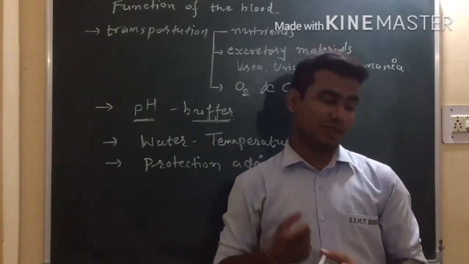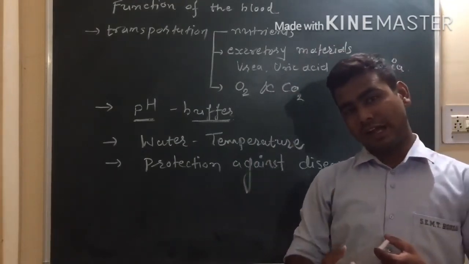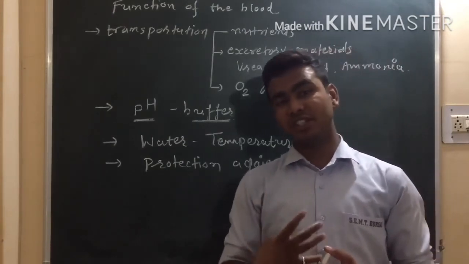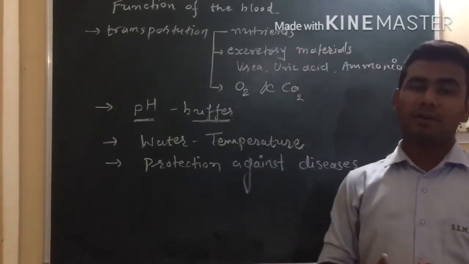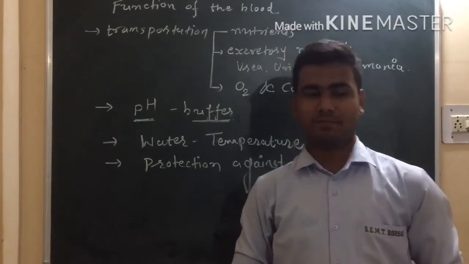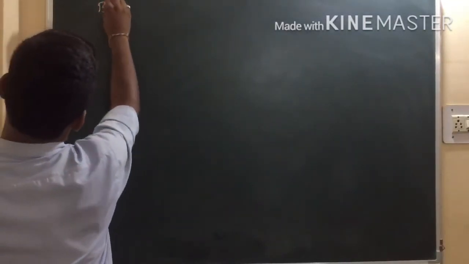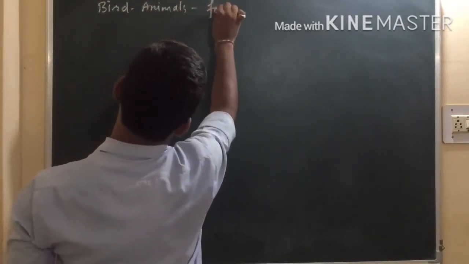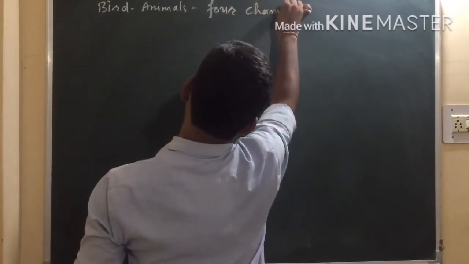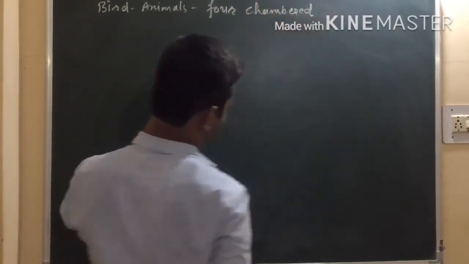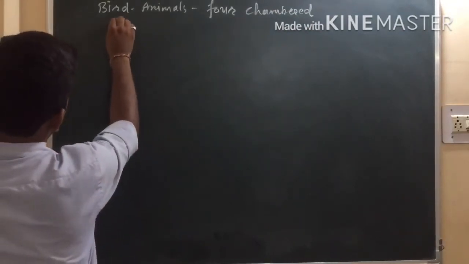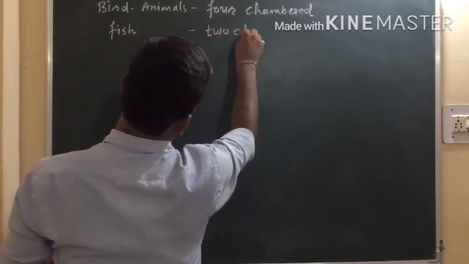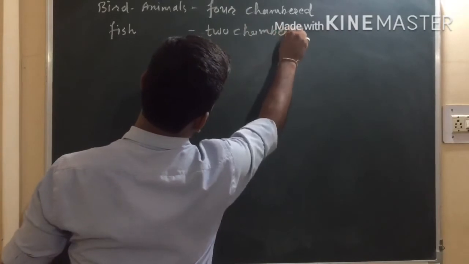If we talk about human structure, how is the heart in humans? In humans we are warm blooded, so we will have a four chambered heart, right? So our next topic will be the human heart. As we discussed, birds and animals have a four chambered heart, right? If we talk about fishes, they will have a two chambered heart.